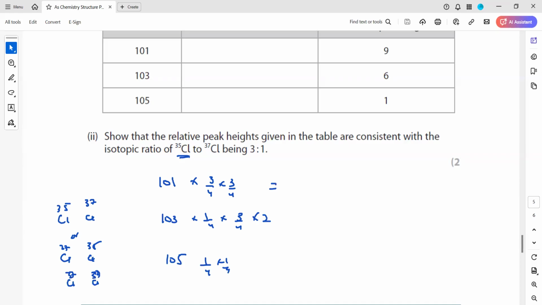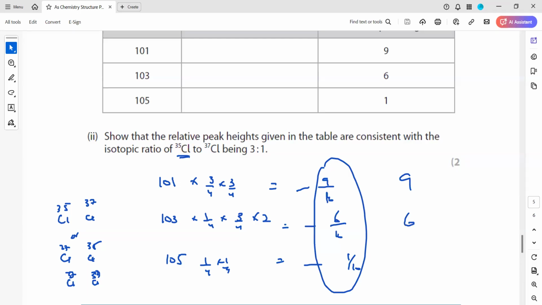So when you take these values, this will be 9 by 16 of the total, this will be 6 by 16 of the total, and this will be 1 by 16 of the total. So when you take the fractions here, they will be 9, 6, and 1. So it is consistent with the table which is given, that if both of them are chlorine 35,